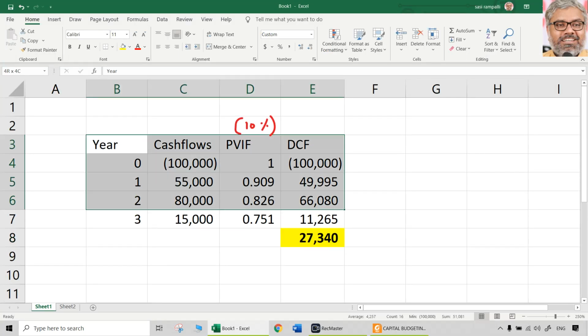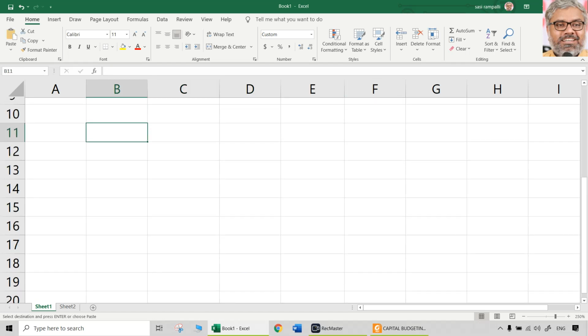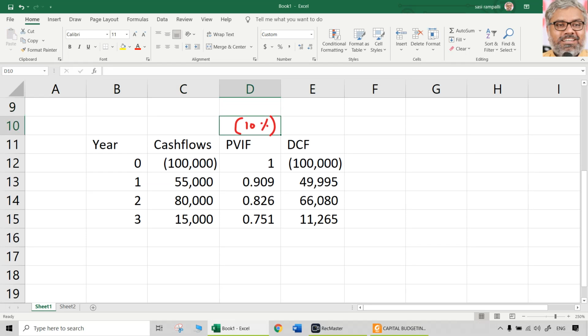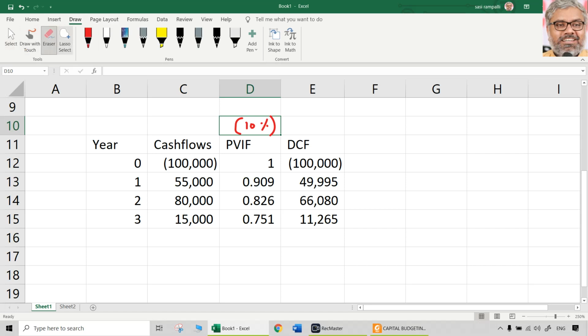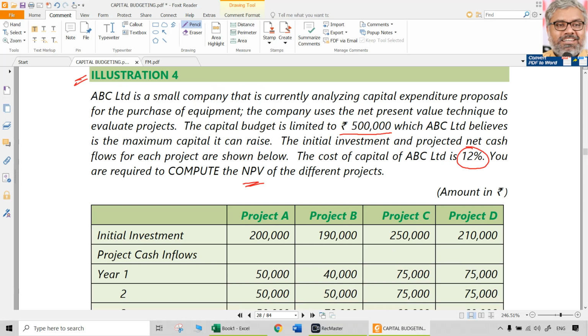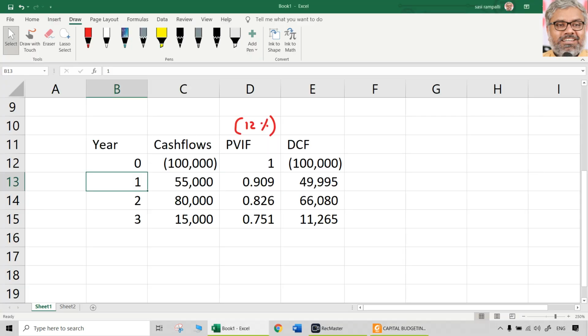Once again, we can take the same table, but here instead of 10%, this has to be 12%, because that is the discount rate. In the question, the discount factors are not given. So there are two possibilities when they are not given. One is to refer to the tables. Second one is we can calculate ourselves.